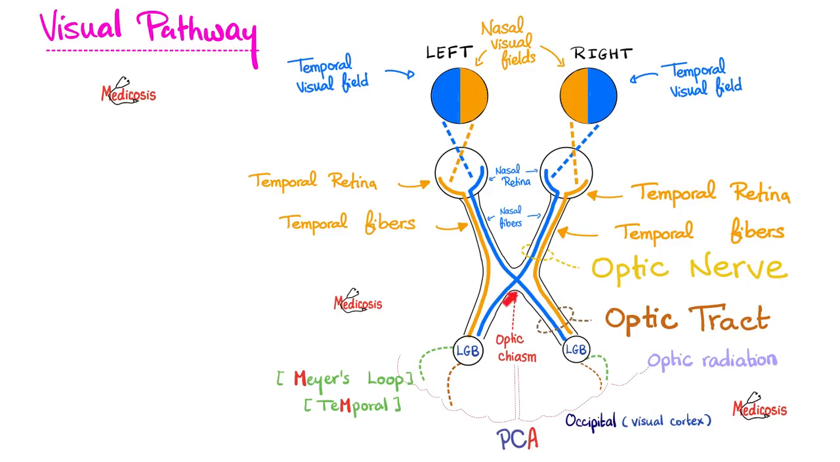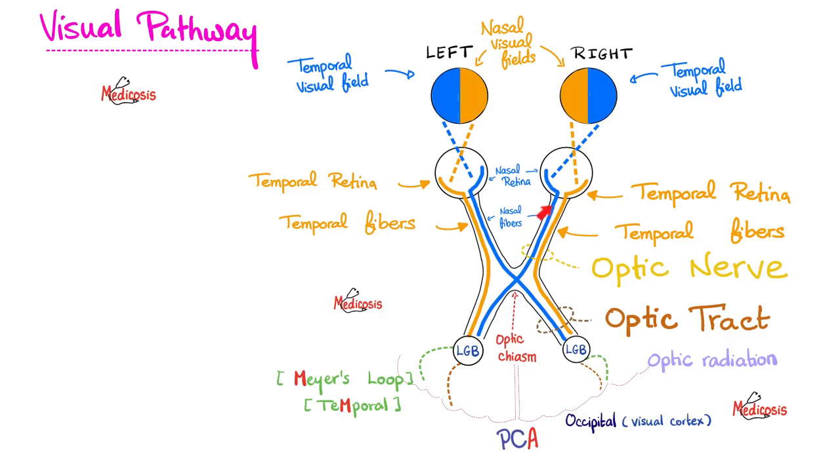Now something funny is going to happen at the optic chiasm. The temporal fibers, which are responsible for the nasal visual field, will continue as is on the same side. And that's also true for the other eye.